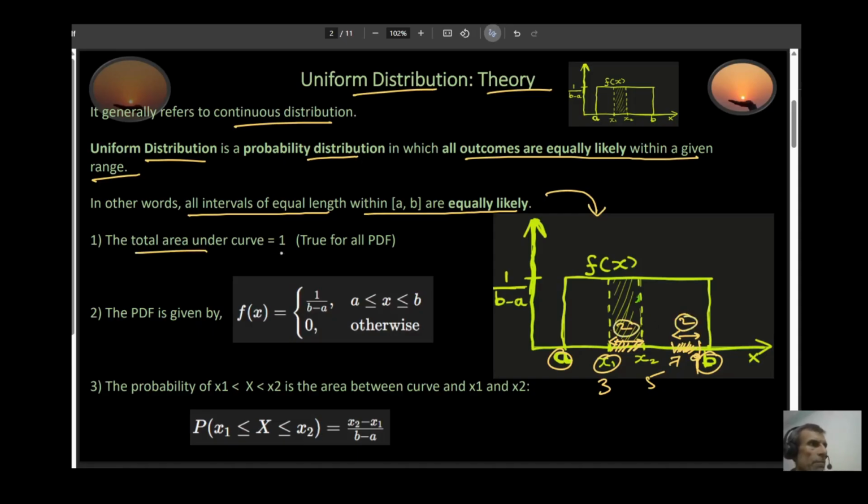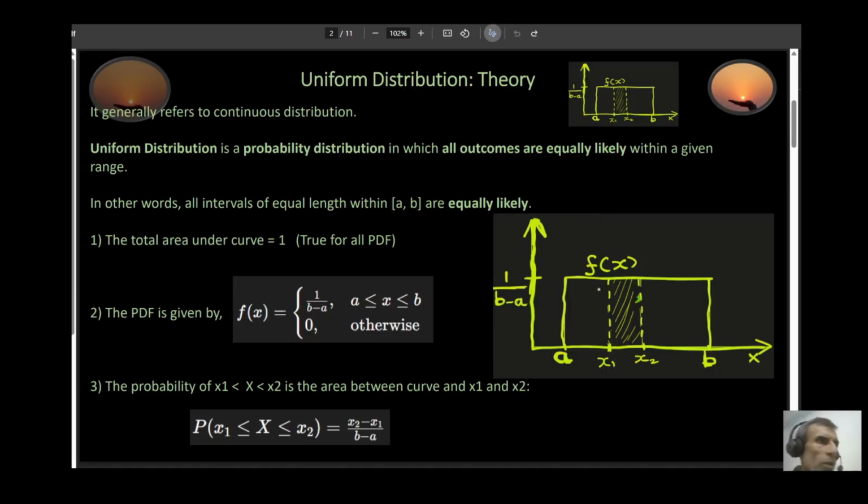The total area under a curve is equal to 1. This is true for all PDFs, not only for uniform distribution. The PDF is given by this expression right here. This expression can be easily derived just by looking at this diagram. I'm going to derive this real quick for you.